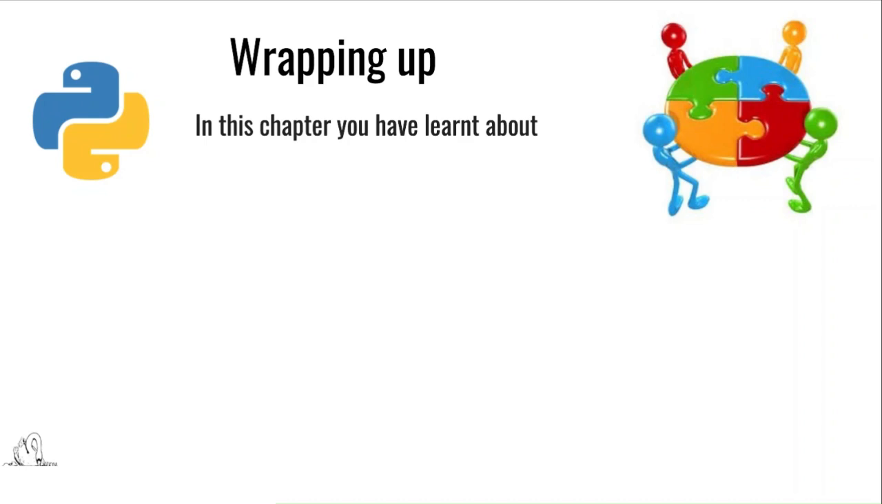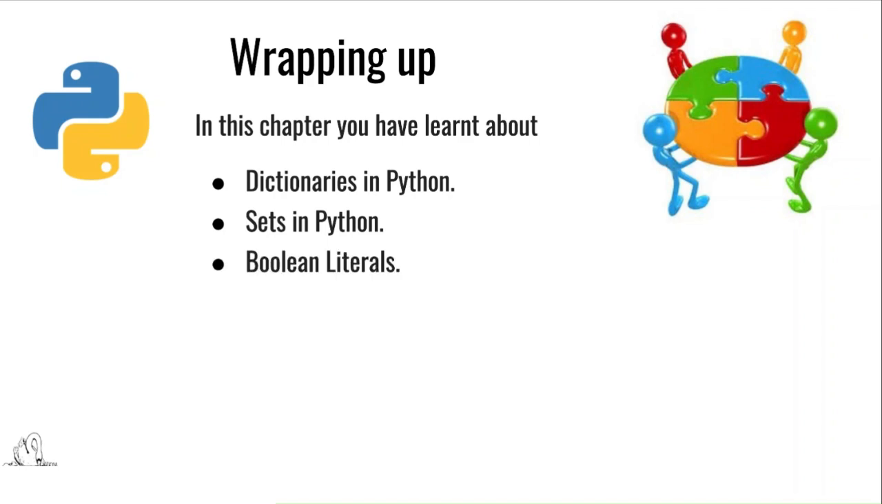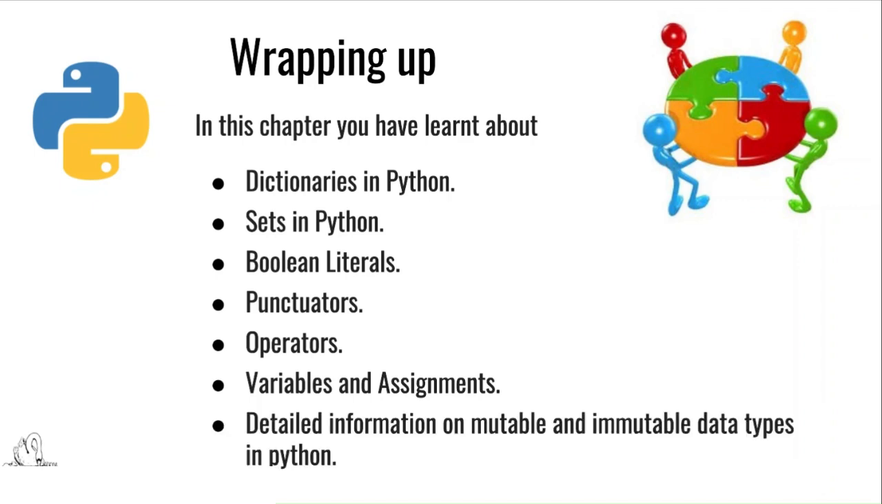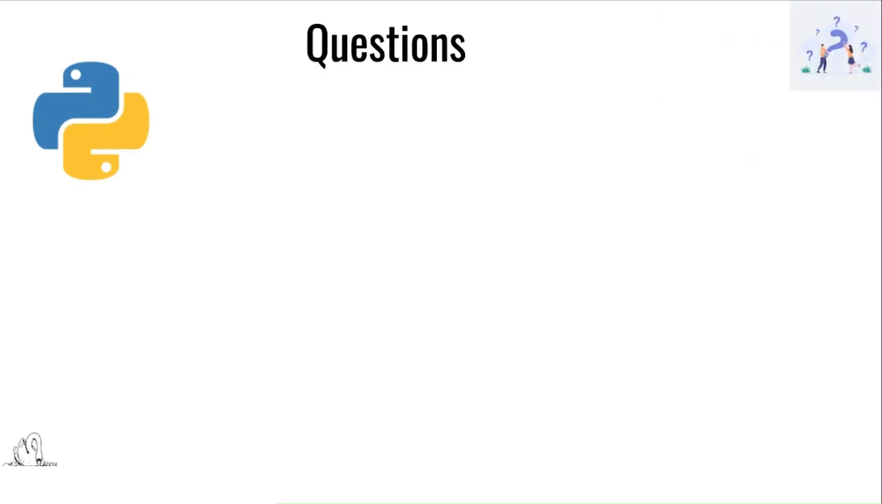Wrapping up. In this chapter, you have learnt about dictionaries in Python, sets in Python, Boolean literals, punctuators, operators, variables and assignments, and detailed information on mutable and immutable data types in Python.